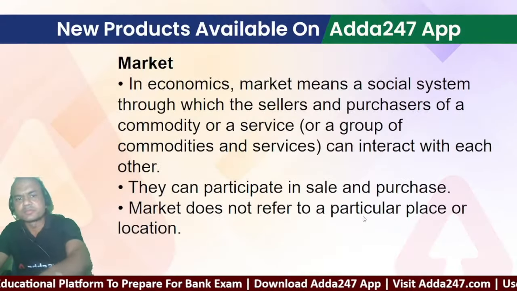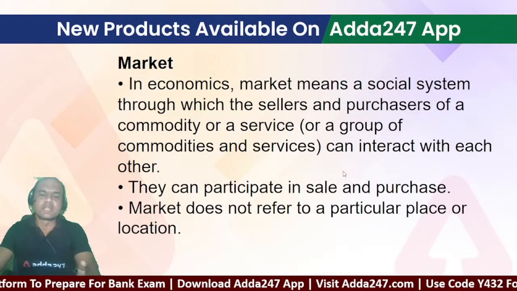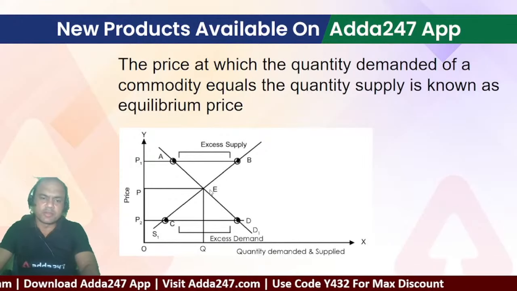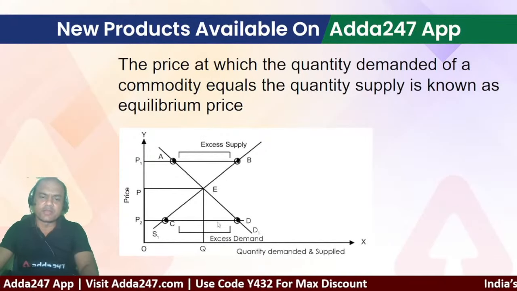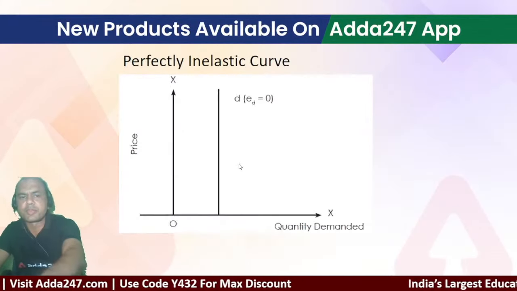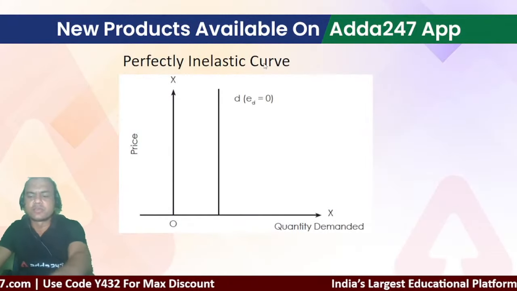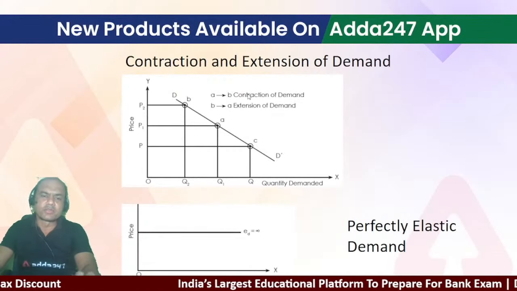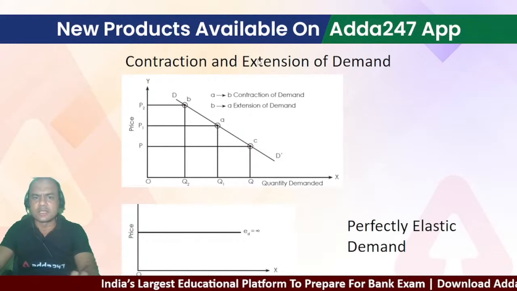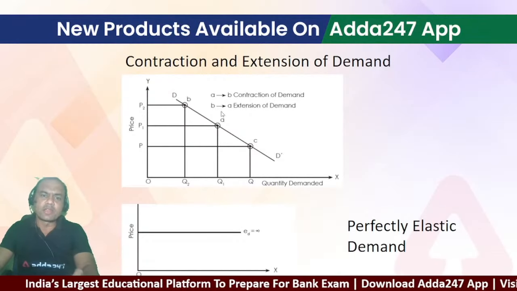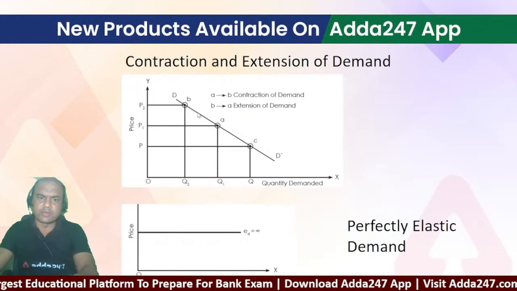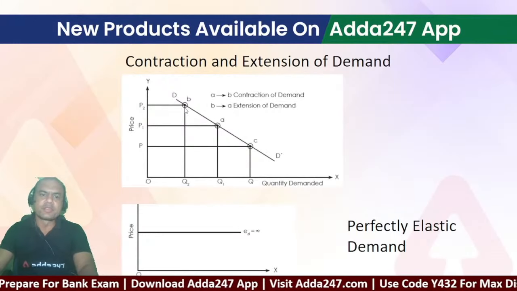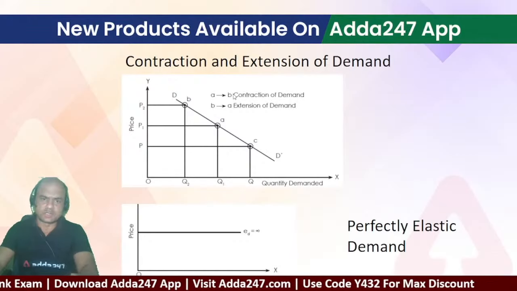So today's point was basically for teaching you what you mean by market, secondly what equilibrium is, then what excess supply is, what excess demand is, the perfectly inelastic curve, and contraction and extension of demand. Now remember, just one point to add on contraction and extension of demand. Whenever demand contracts, what will happen? What will the supplier do? In that case, the supplier will have to reduce his cost, right?